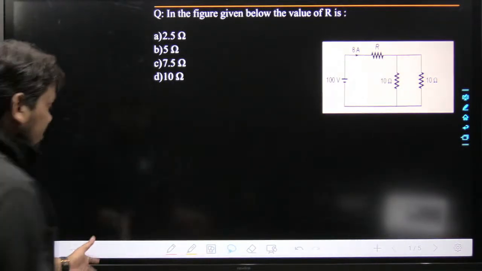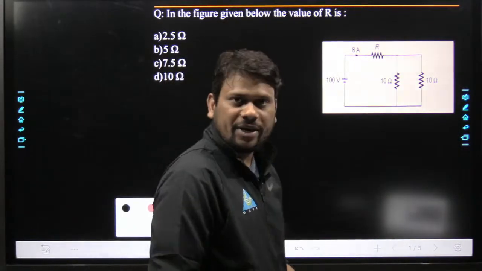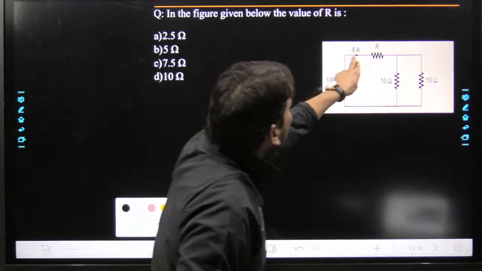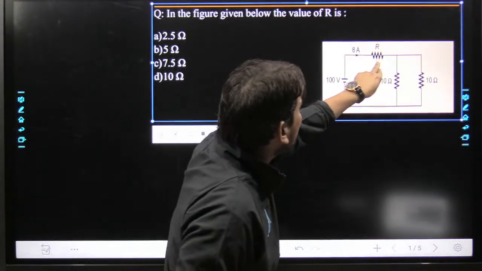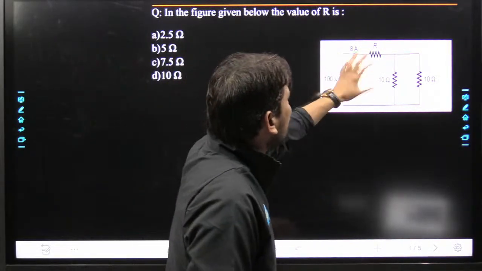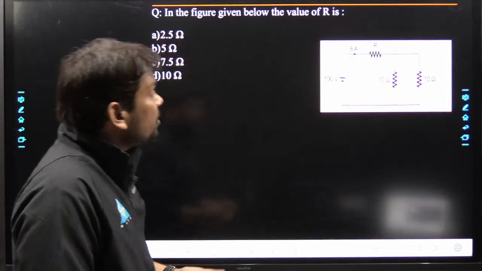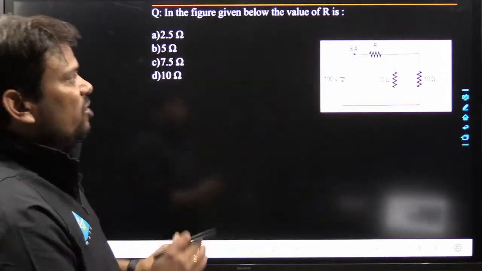So yes sir, now we are applying your strategy. See sir, here 8 ampere of this resistance is given, but we cannot identify the voltage across this resistance easily. Then what can we do? See another part of this circuit.